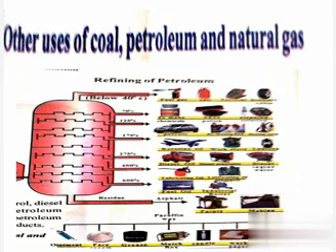Initially the separation techniques available were not advanced and could separate only a few components from the petroleum mixture.